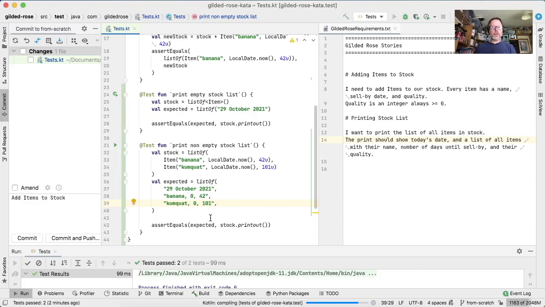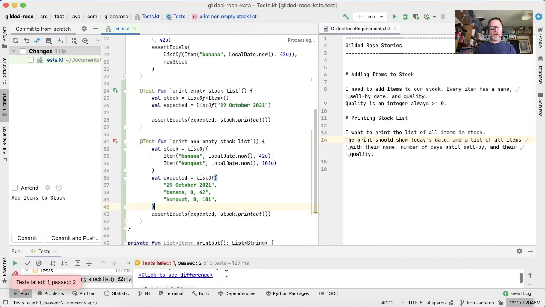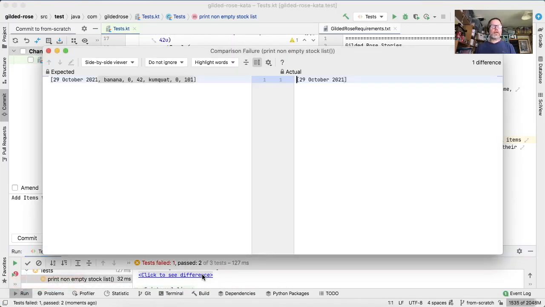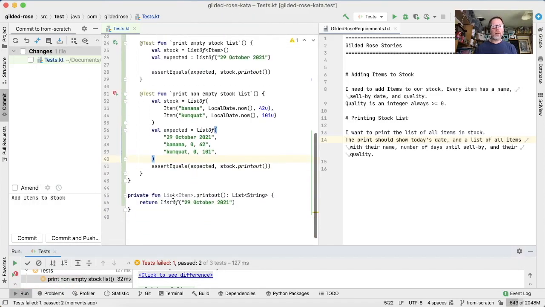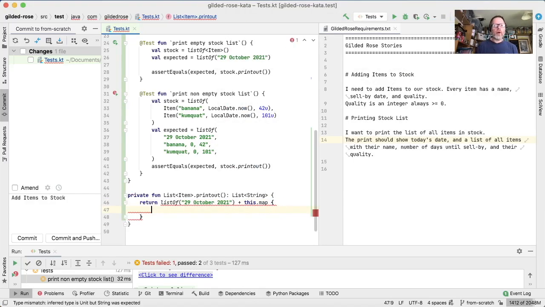Does it pass? No, it doesn't. Why doesn't it? Because we haven't printed out any items. How do we print out the items? Well, we've already got this unused list of items here we can make use of. So we can add this .map. And now we need a way of getting a printout for an item. So we might say it dot toPrintout,